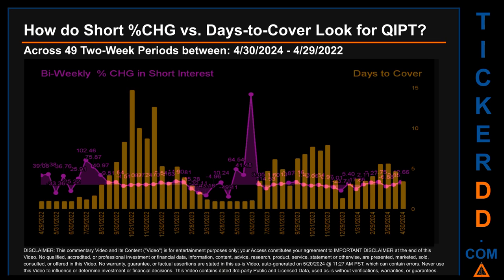The average days to cover was about 4.16. The biggest days to cover was 14.73 and it happened once on October 31, 2022 settlement date.